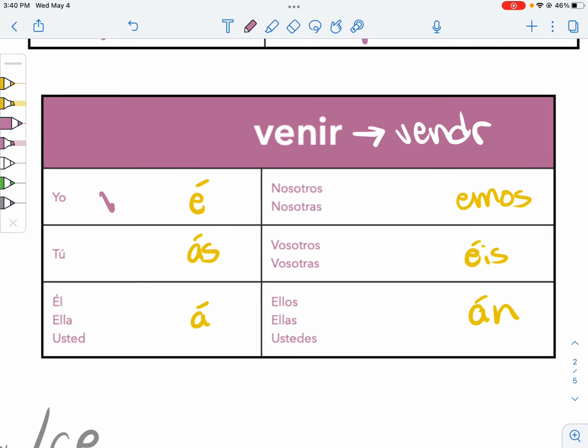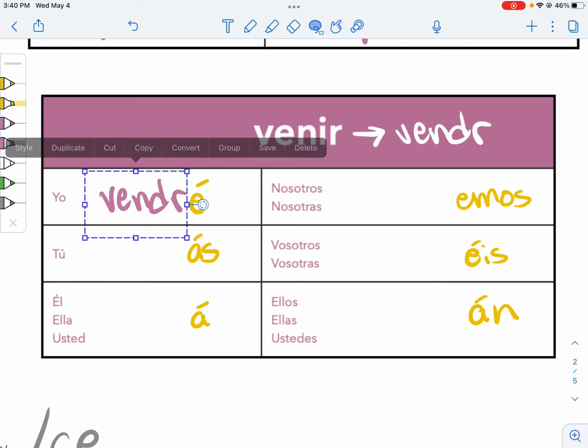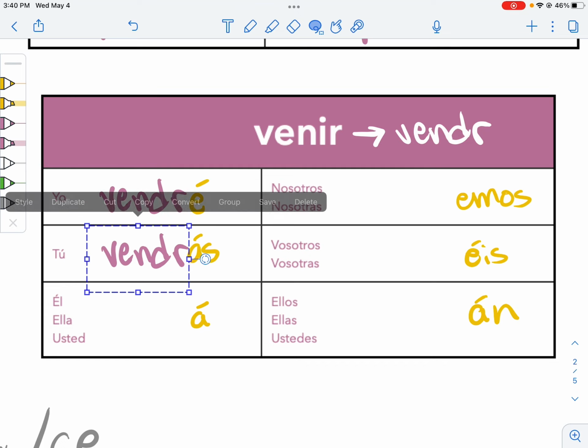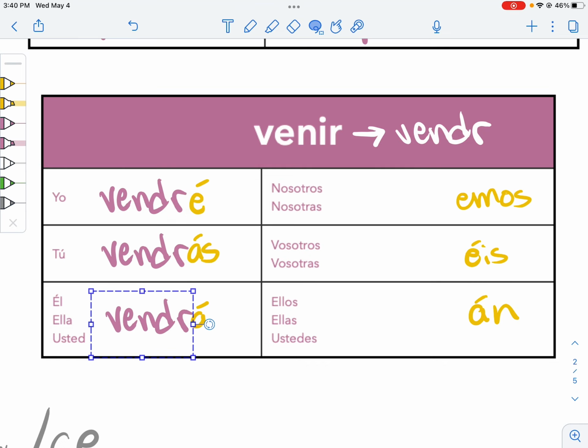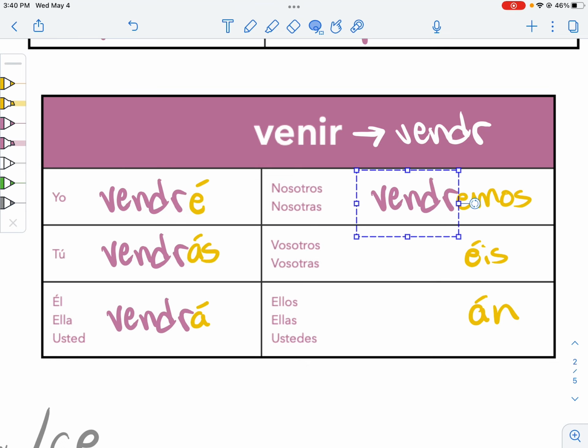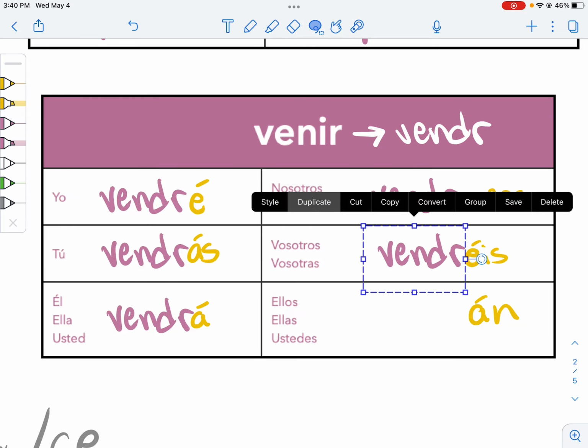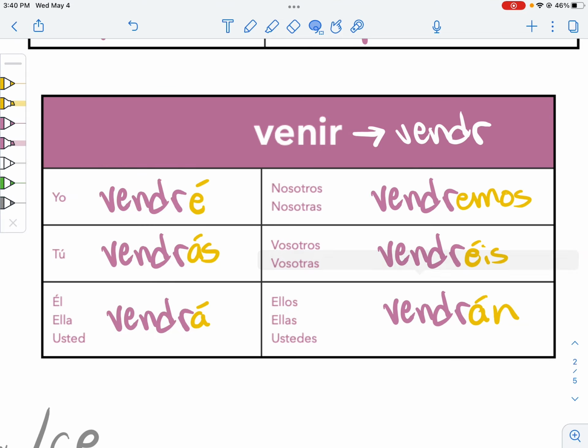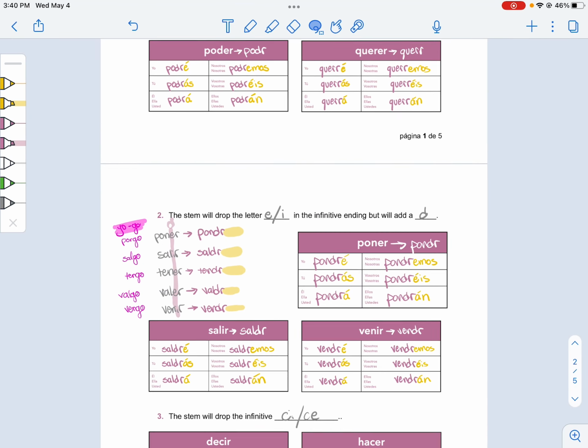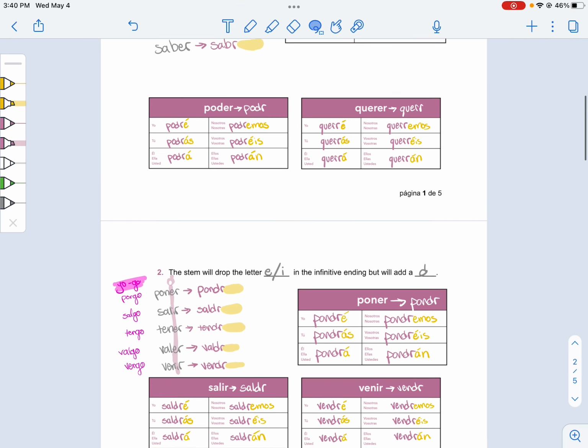Now I need to put my stem on all my verbs. It is just vendr, like vendor, someone who sells things. We have vendré, vendrás, vendrá, vendremos, vendréis, vendrán. So you have it. Those are our first two groups of irregular verbs.